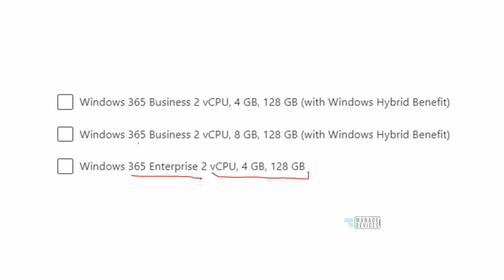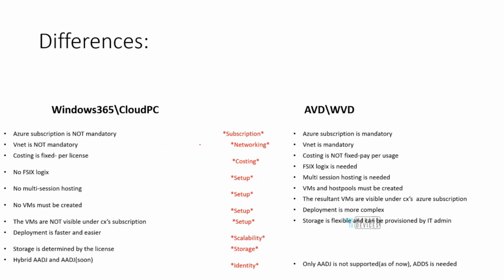And then there are Windows 365 business licenses as well, just like enterprise. Okay, now I'm going to talk about the differences between Windows 365 Cloud PC and AVD or WVD. So in case of Windows 365 or Cloud PC, Azure subscription is not mandatory. Azure subscription is needed only if we want to do a hybrid Azure AD join, because in that case we need to set up a VNet and stuff like that. In case of AVD or WVD, the Azure subscription is mandatory. In case of Windows 365, VNet is not mandatory. If you're doing an Azure AD join, if you're not doing a hybrid Azure AD join, VNet is not needed. However, in this case, VNet is mandatory.